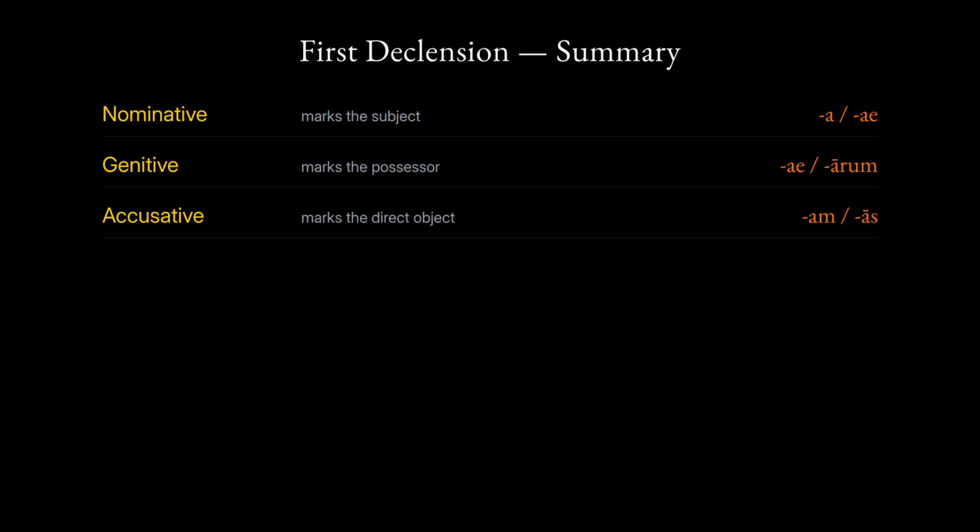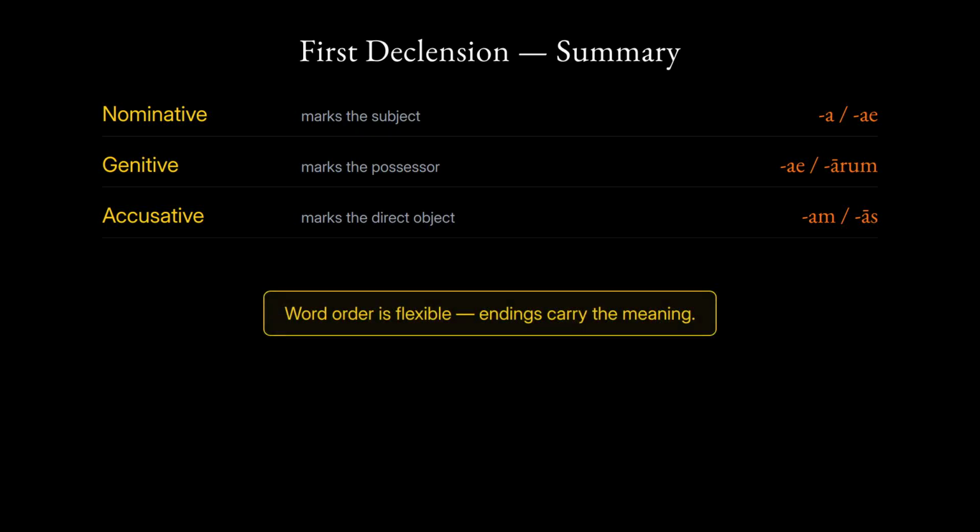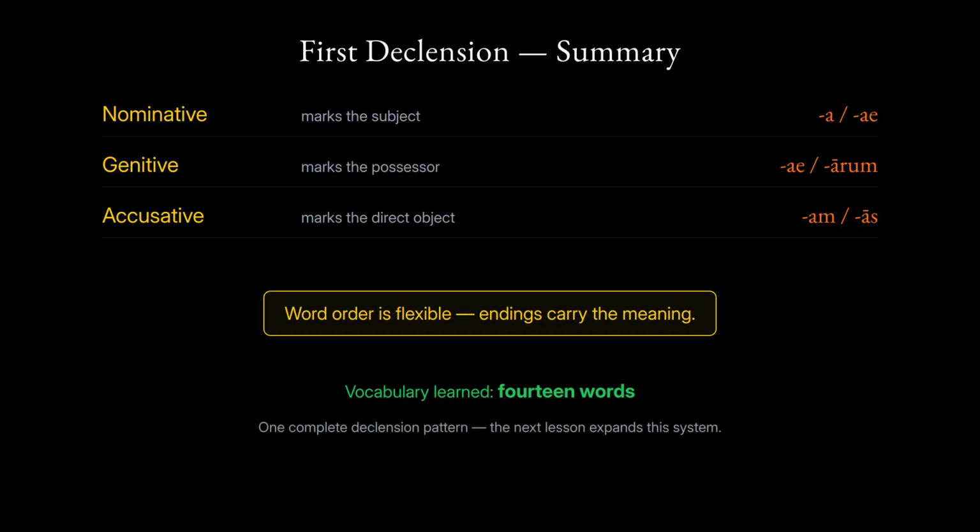The nominative marks the subject. The genitive marks the possessor. The accusative marks the direct object. Word order in Latin is flexible because the endings carry the meaning. You learned 14 words and 1 complete declension pattern today. The next lesson expands this system.